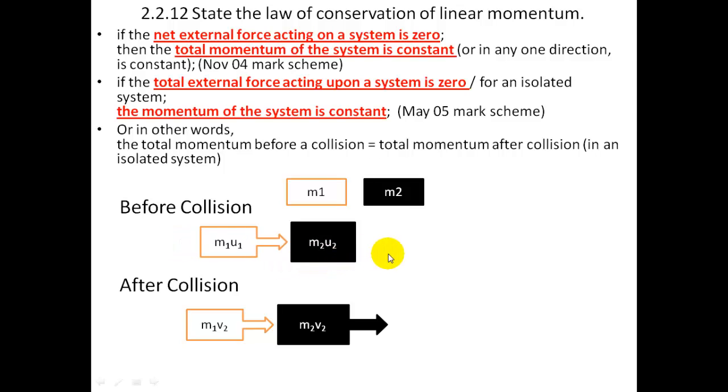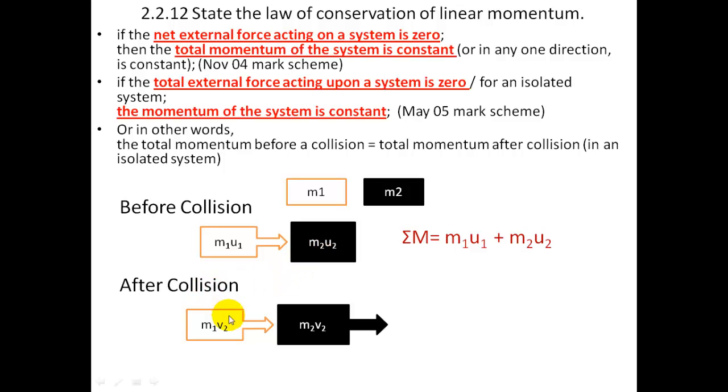Then afterwards, the total momentum before is equal to the momentum of mass 1, which is m1u1, m times v, remember, and the momentum of the second body is m2u2. So the total momentum before is the sum of each of the momenta of these.